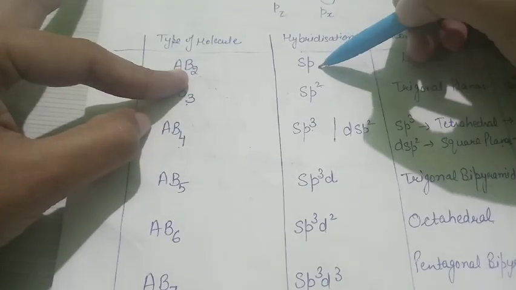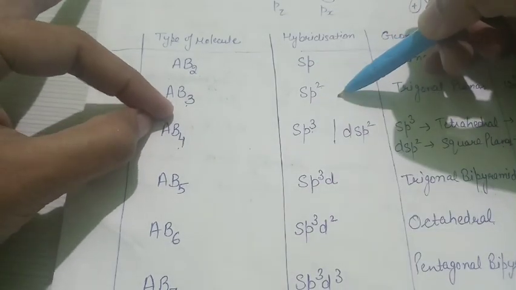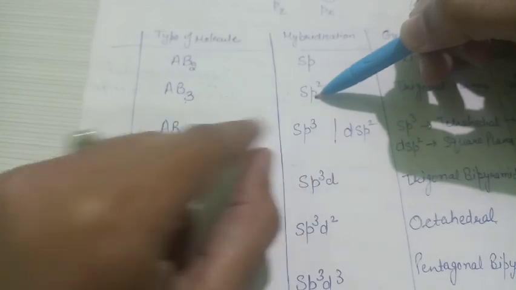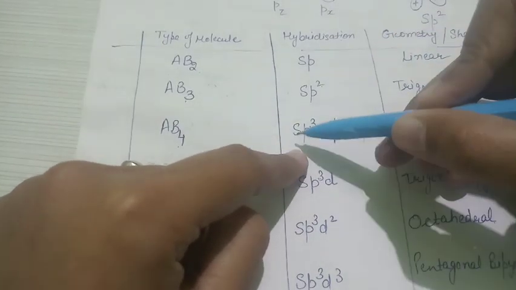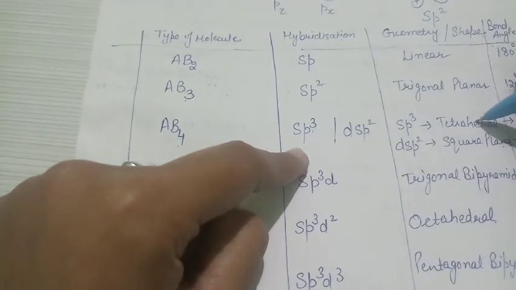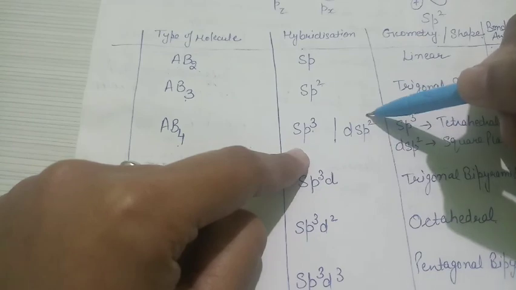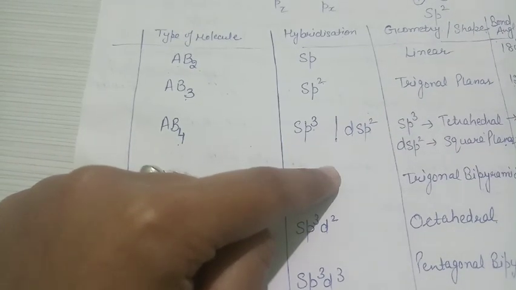So the hybridization is sp. If you increase the surrounding atoms, the hybridization increases, that is sp2. For AB4 type, sp3 or dsp2. If the hybridization is sp3, it has tetrahedral geometry. If the hybridization is dsp2, there will be a square planar geometry.